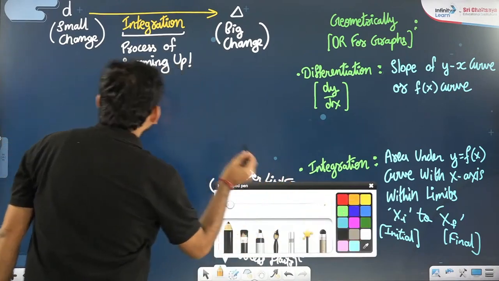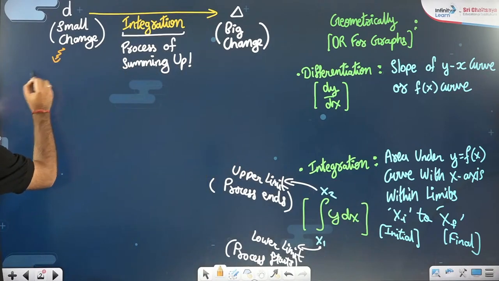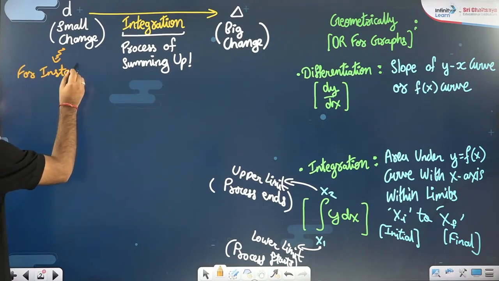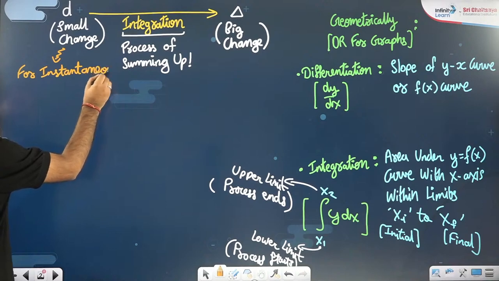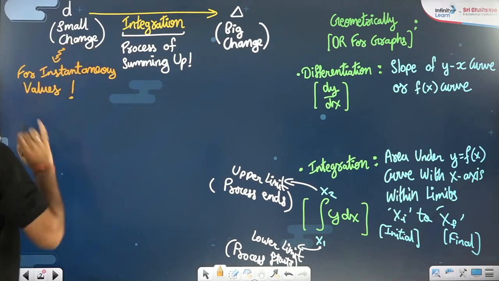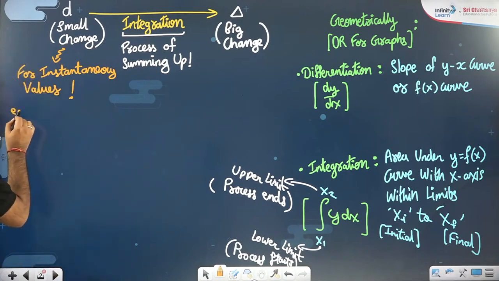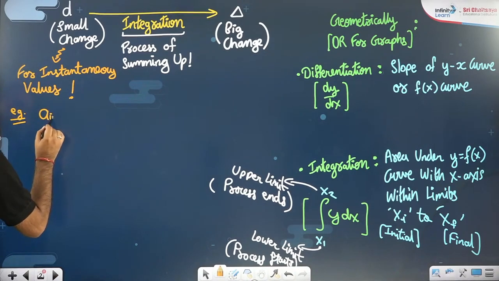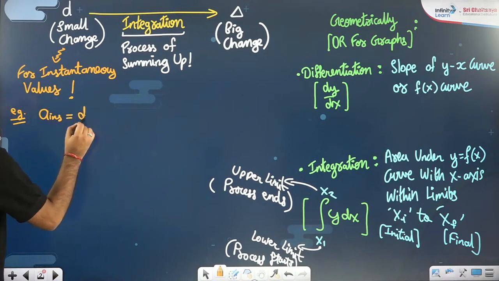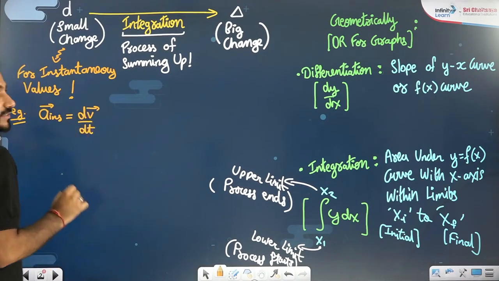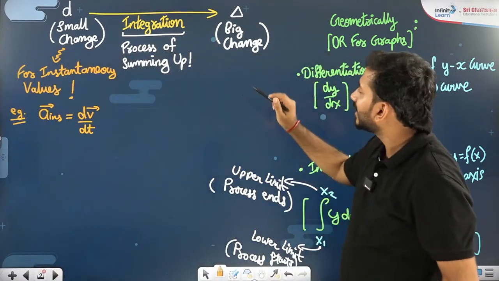If we are interested in the instantaneous values, we are interested in the small change. For example, if someone is asking you the instantaneous acceleration, you will write it as dv by dt. But if someone is asking you the average acceleration, you will write it as delta v by delta t.